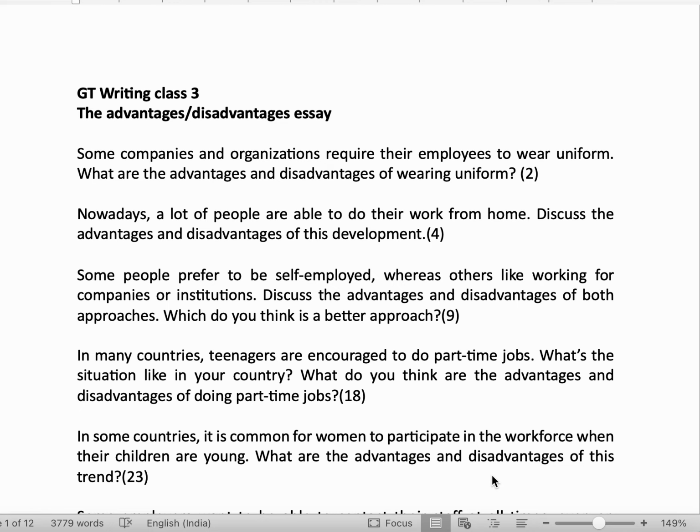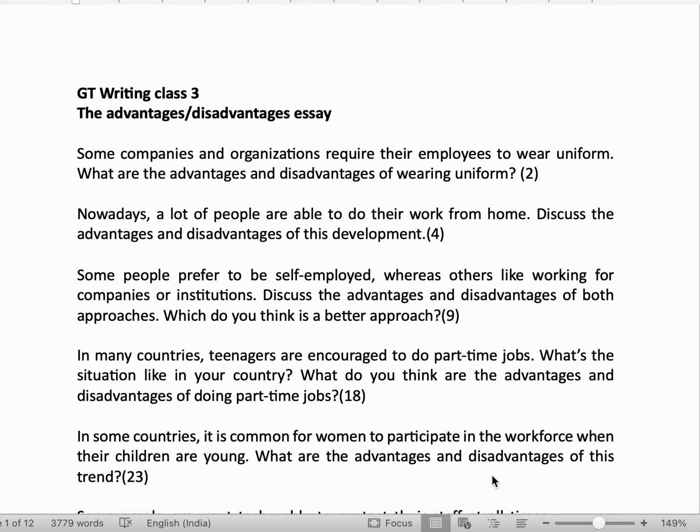So, telecommuting has advantages to the employees, it has advantages to the employers, and it has advantages to the environment also. So, as you read the essay, you will come to know all about the advantages and disadvantages of telecommuting, that is, working from home.